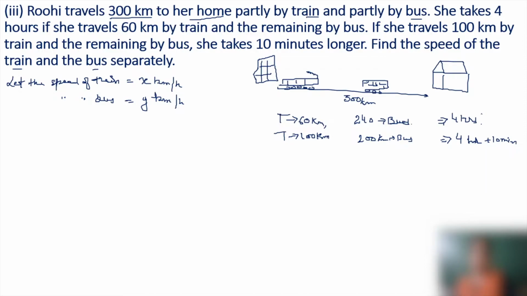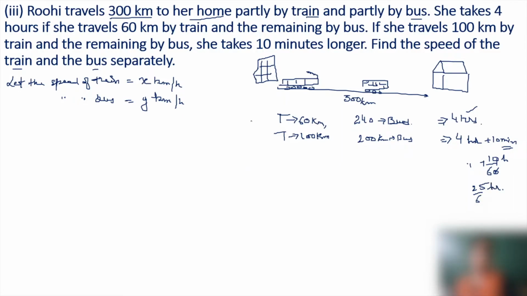Now the total time is 4 hours in this case, and in this case 4 hours 10 minutes. The distance is in kilometers and the speed unit is kilometer per hour, so we will convert this 10 minutes into hours. This is equal to 10 by 60 hours, or we can write it as 25 by 6 hours.